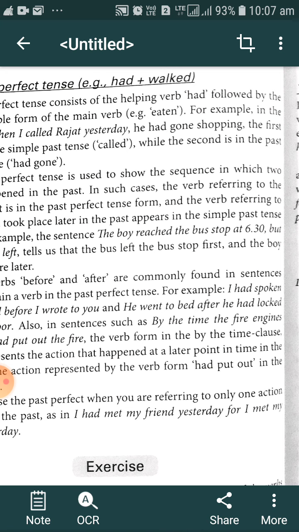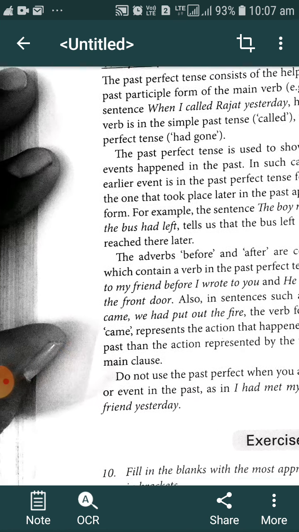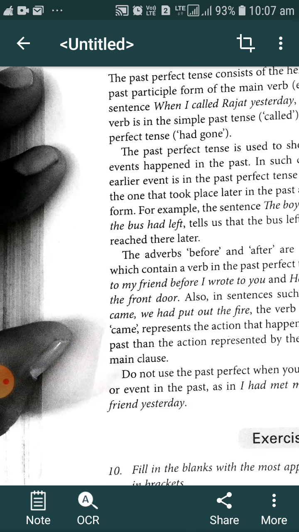Both actions happened in the past. The boy reached the bus stop and that particular bus left. These both actions have happened in the past, but which action happened earlier and which later?